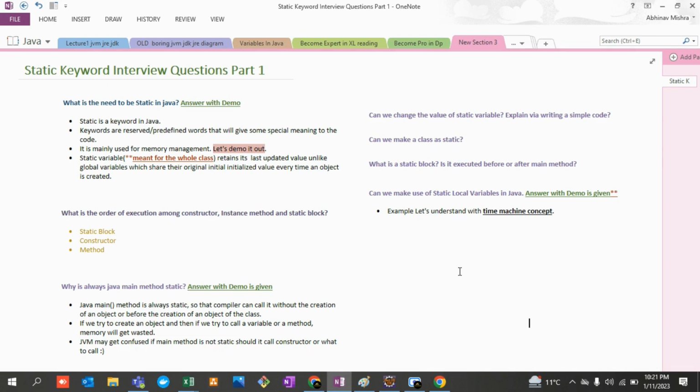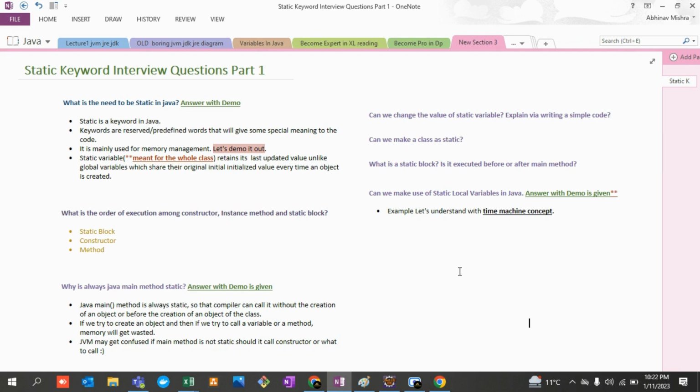So what is meant by giving some special meaning to the code? So that your code can understand what that variable or method is all about, what it is going to do, how it will act, how it will behave. I'd like to give you an example: in your organization, some people are managers, some are QA, some are developers.